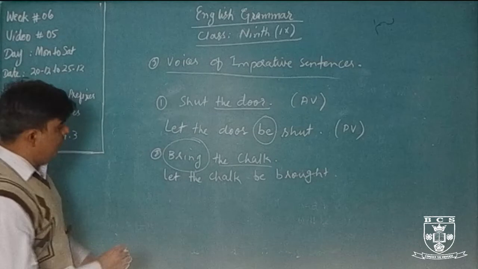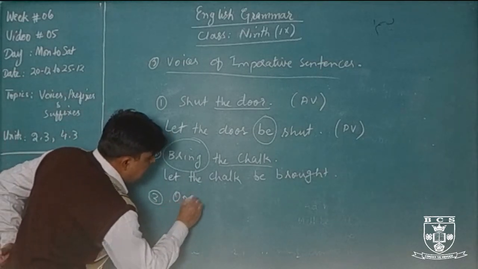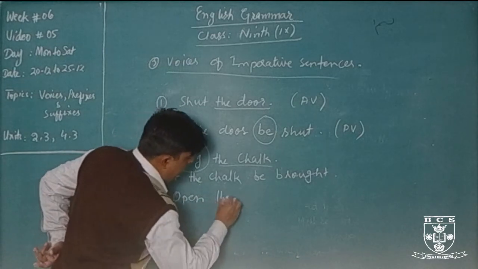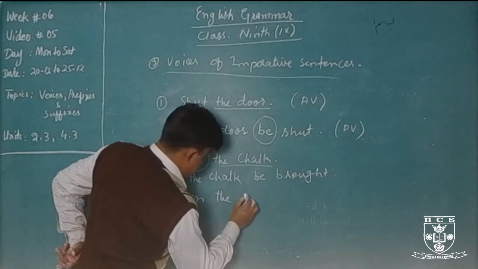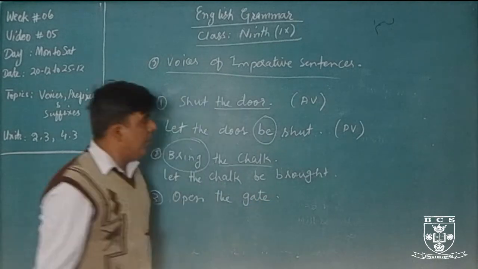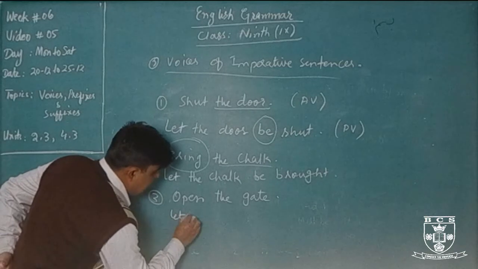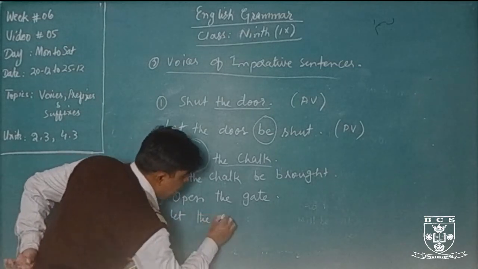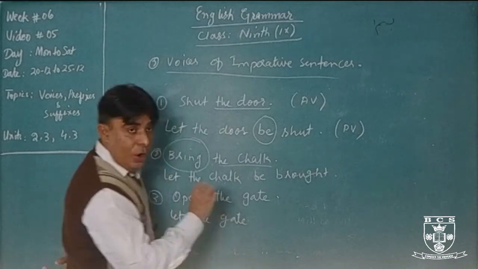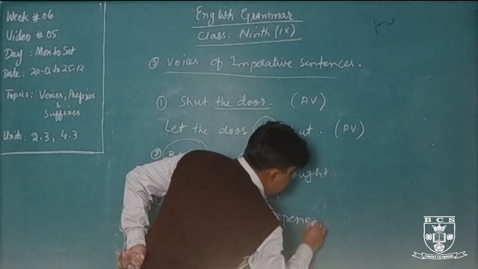Okay. Next, last example, for example, open the gate. Open the gate. First of all we will use let, after that the object, the gate, after that we will use be, opened.